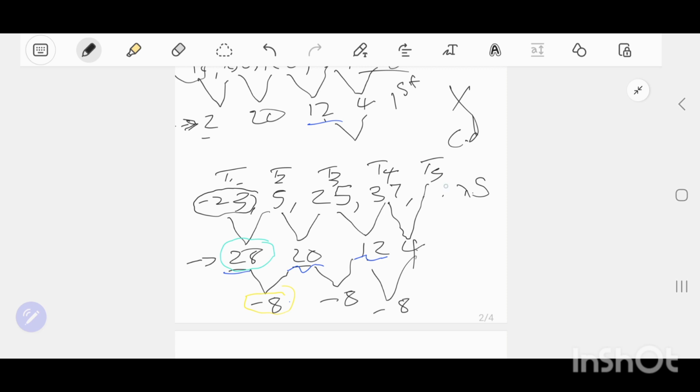So to get this, I must say this one plus this one. Just like that. Negative 23 plus this one, or 5, 5 plus 20, or 25, 25 plus 12, or 37, then 37 plus 4. So 37 plus 4 is going to be what? 41. So that's the answer, people.